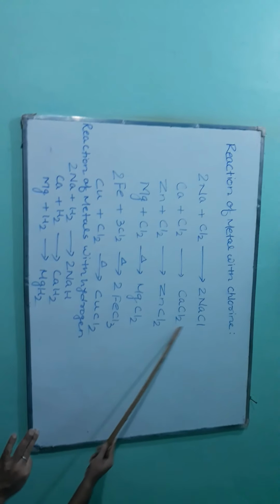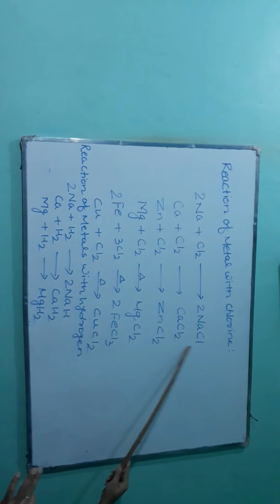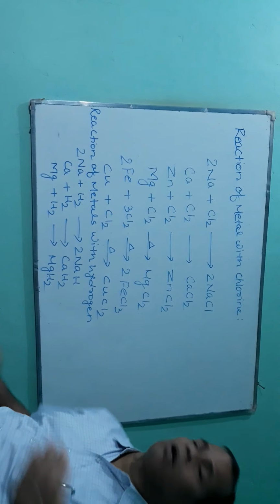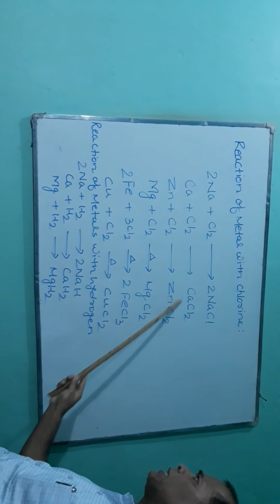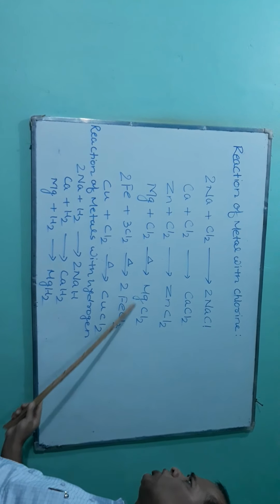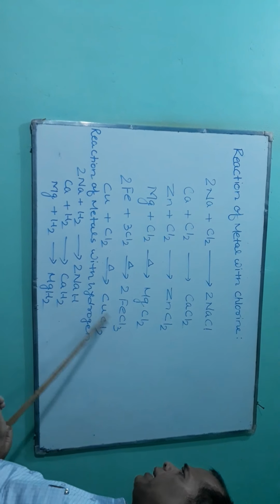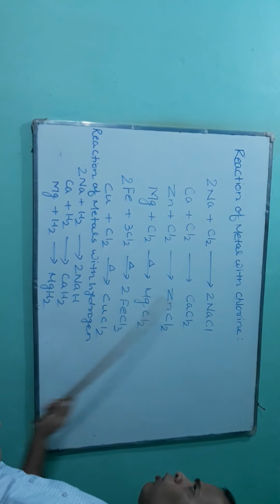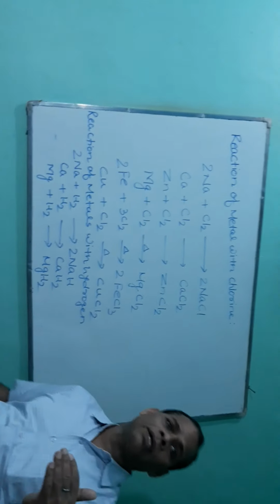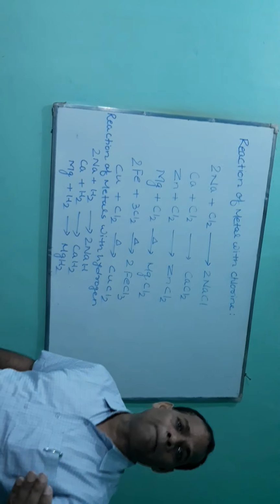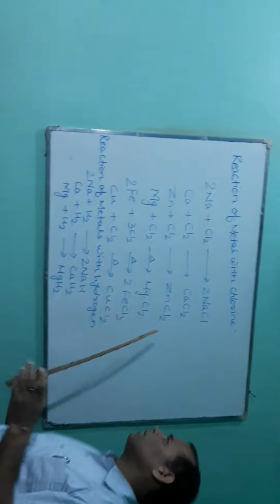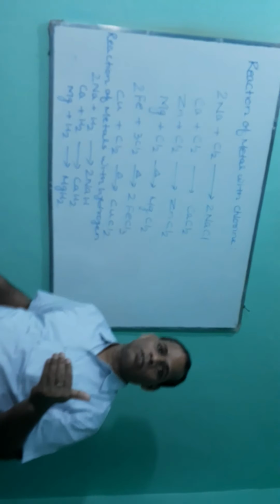So all these are examples of electrovalent compounds: sodium chloride, calcium chloride, zinc chloride, magnesium chloride, ferric chloride, copper(II) chloride. All these are examples of electrovalent compounds, because the transference of electron takes place between the metal and non-metal.